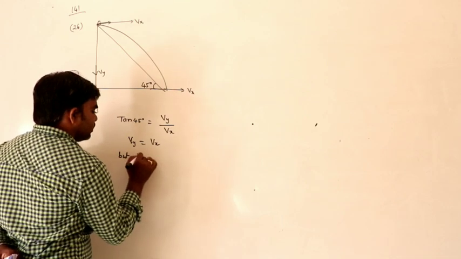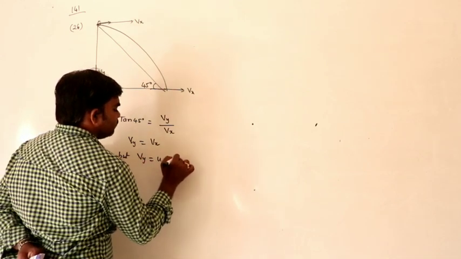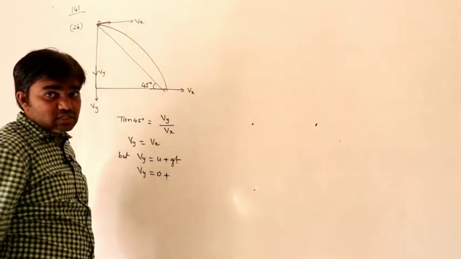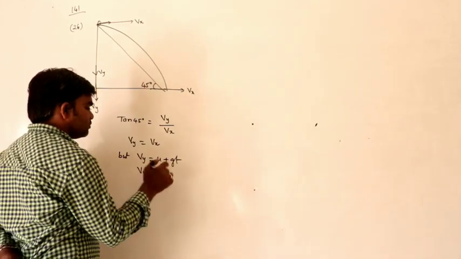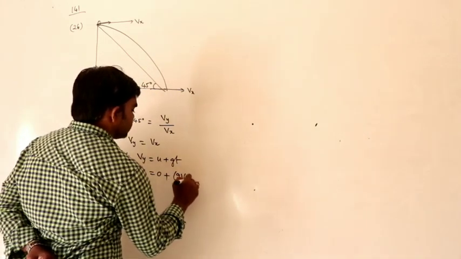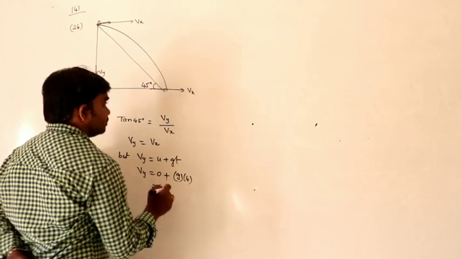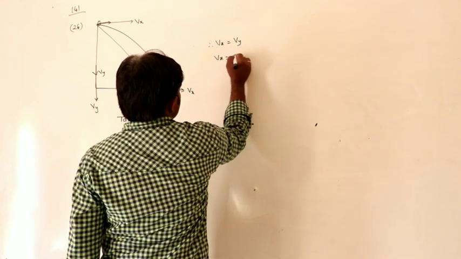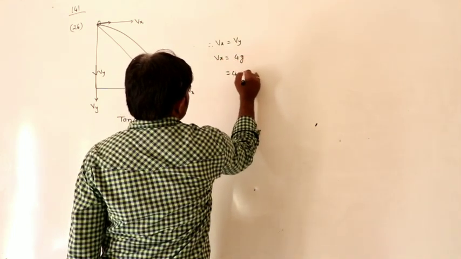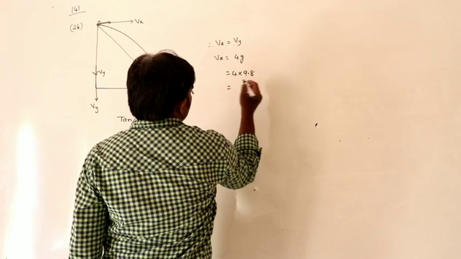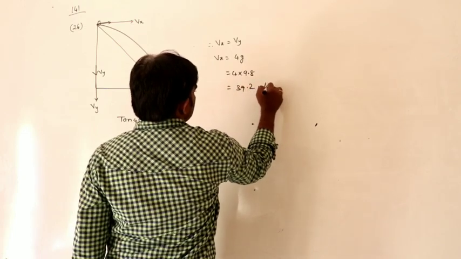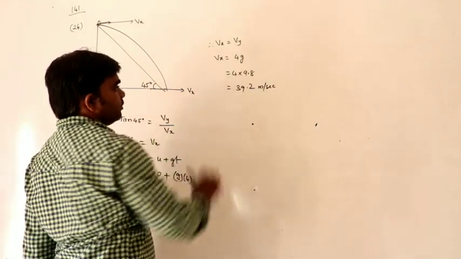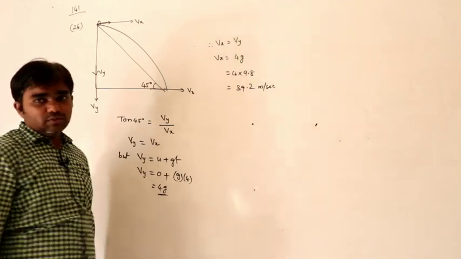But along the vertical direction the body acts as a freely falling body. So Vy equals 0 plus g into t, where t is 4 seconds. So 4g. Therefore horizontal velocity Vx equals Vy, which equals 4g. Taking g as 9.8, 4 into 9.8 is 39.2 meters per second. Velocity along the horizontal direction is 39.2 meters per second. So that is the situation.